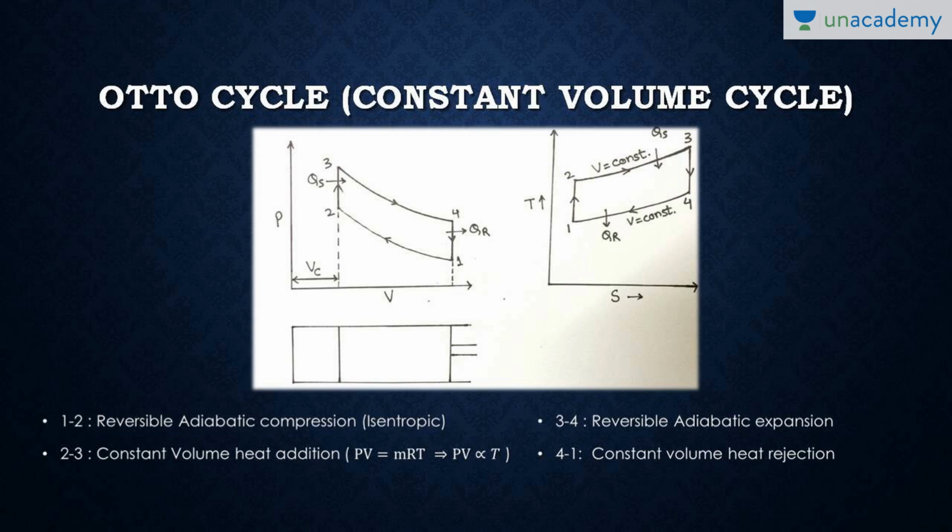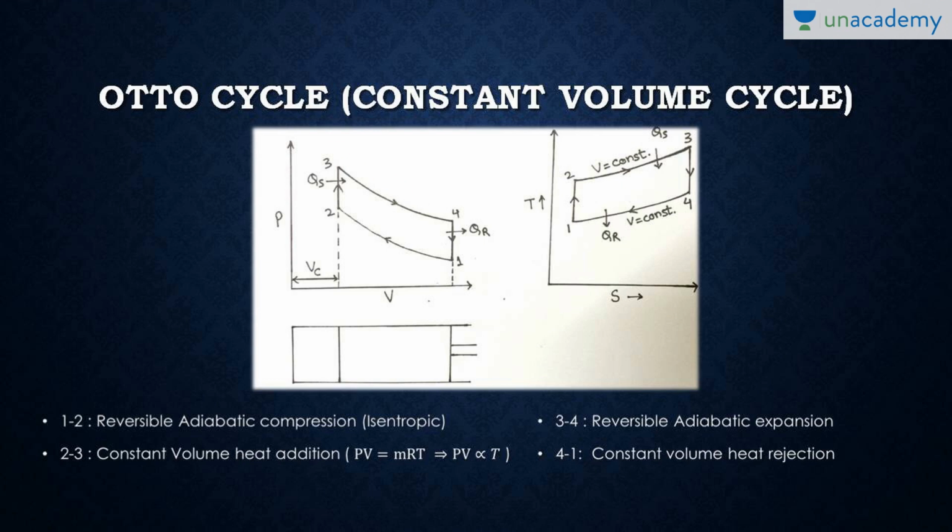We will be using the PV raised to the power gamma equation. Second, 2 to 3 is a constant volume heat addition, which follows PV equals mRT. mR is generally constant, so we can take PV as directly proportional to T, but since volume is constant, pressure is directly proportional to temperature. 3 to 4 is a reversible adiabatic expansion.